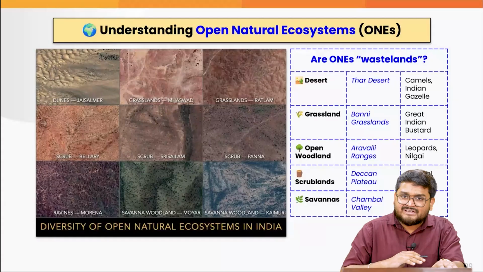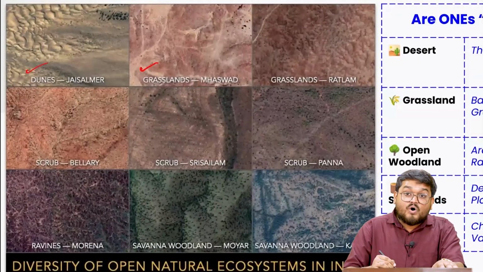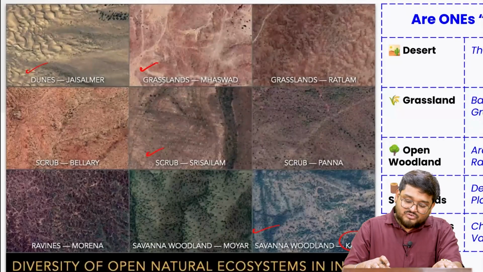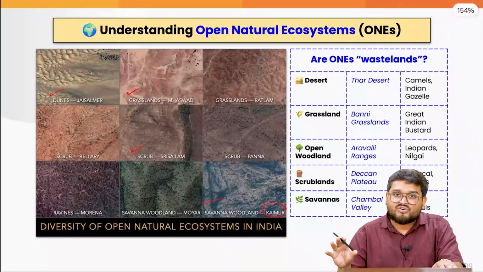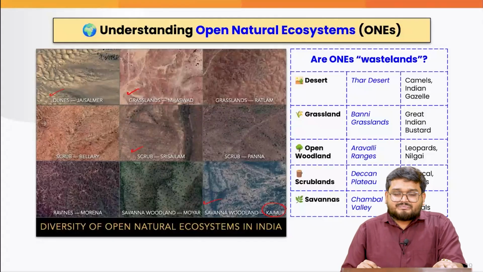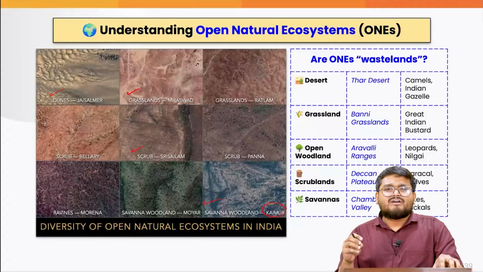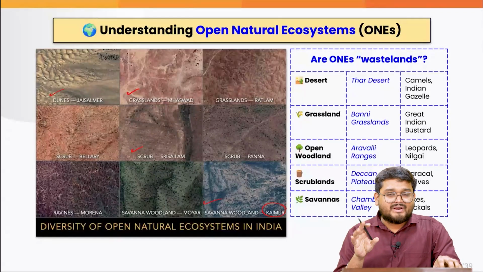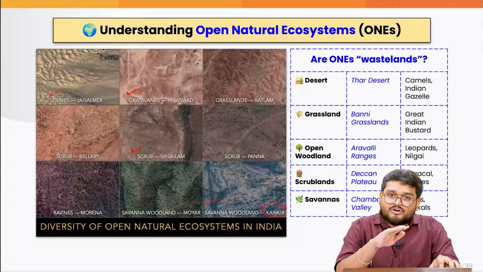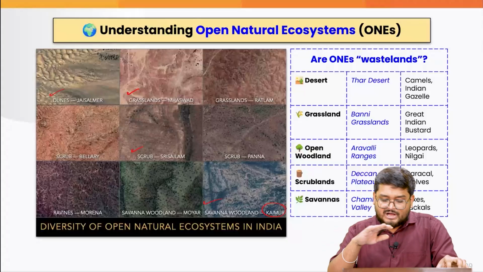If you look at these landscapes, be it the dunes in Jaisalmer, the shrubs at Sri Sailam, or the savanna woodland at Kaimur, these are all the variety of ecosystems we have in India. But we have to understand that these are open ecosystems. This means that we have very little or minimum human intervention. And also, generally we have a common kind of geographical feature, vegetation and flora and fauna feature across the region.